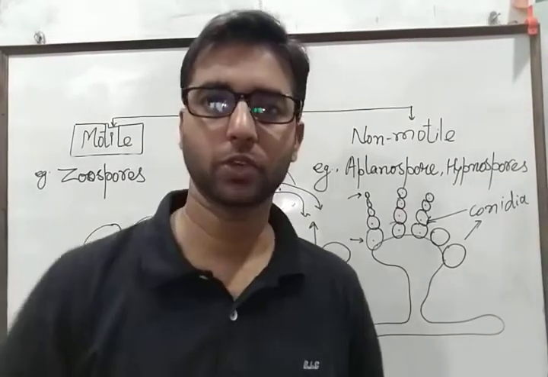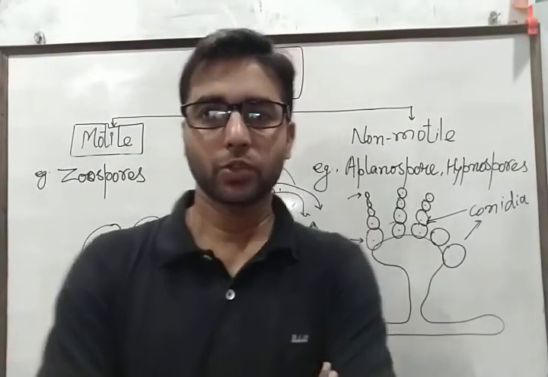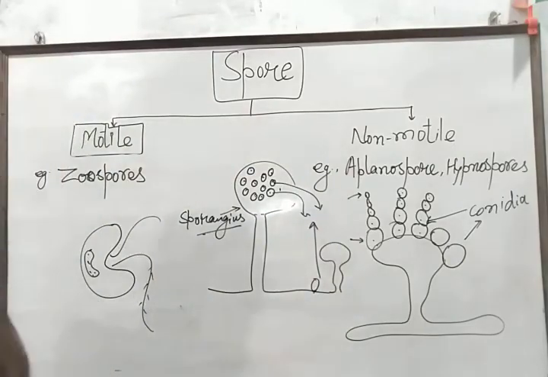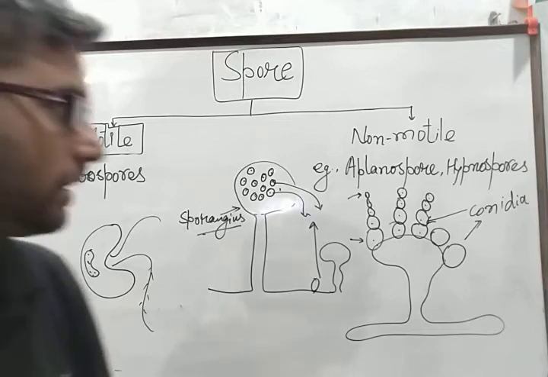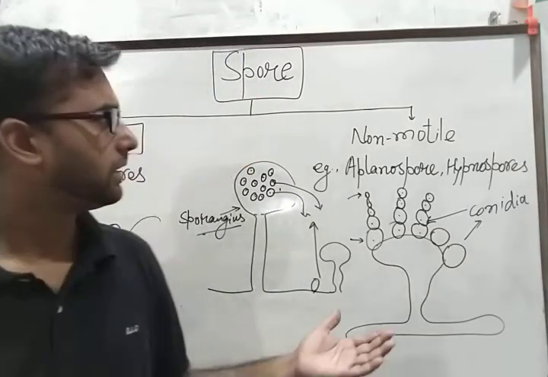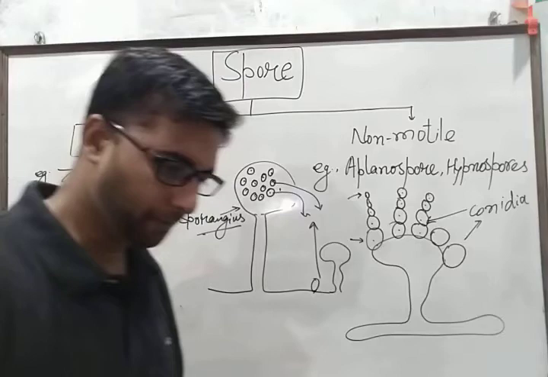Okay, sorry for a little disturbance. So these are the spores by which the lower, simple animals and plants reproduce asexually.